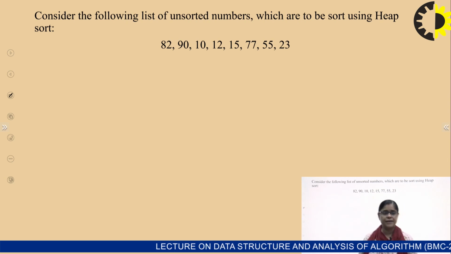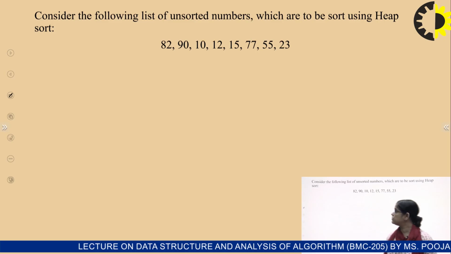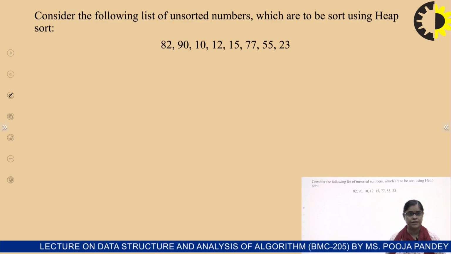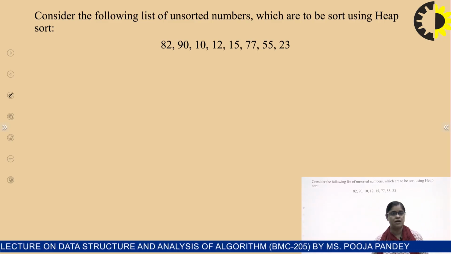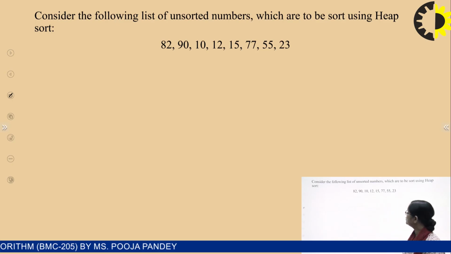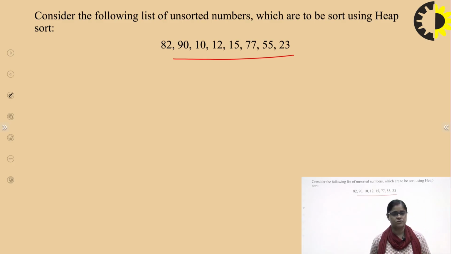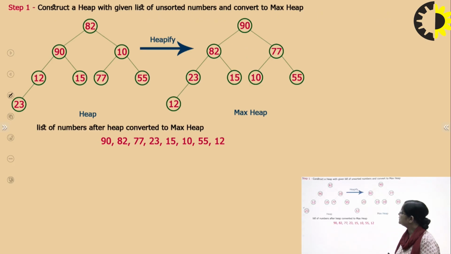Now again, we are taking, consider the following list of unsorted numbers. We are taking an example to see how we are going to do heap sort, or how we are going to sort by using the heapify, heap tree, same thing. We are just simply doing the heap sorting, right? So how we are going to sort these unsorted numbers with the help of heap sort, same things we are going to maintain, right?